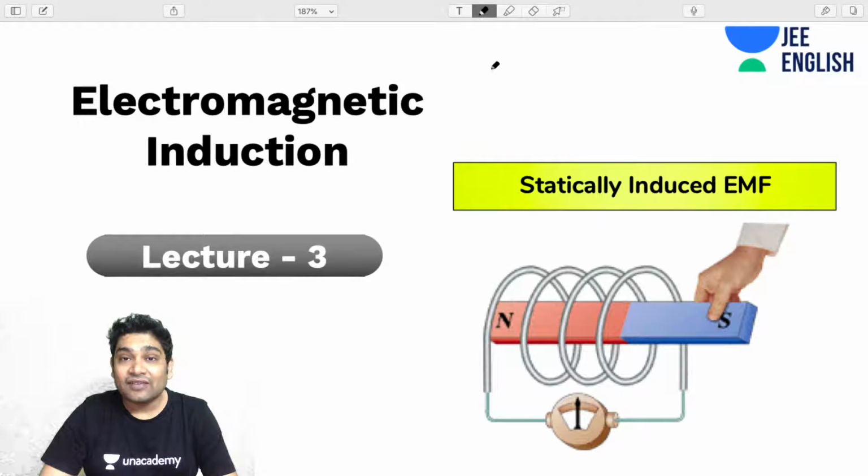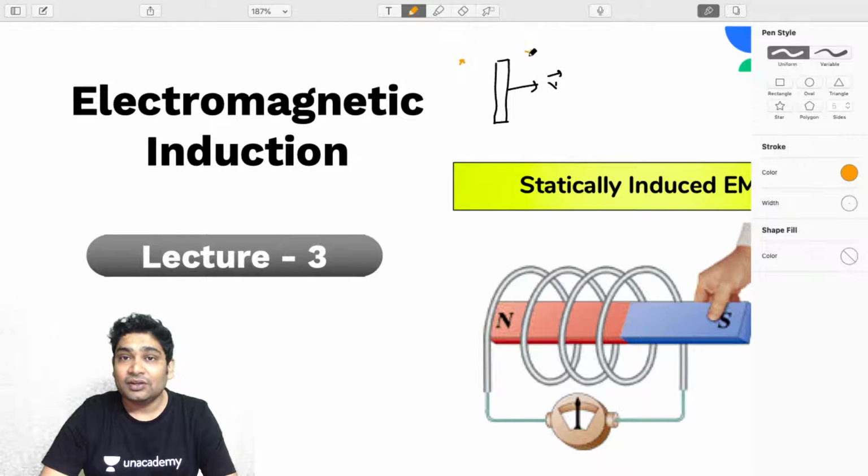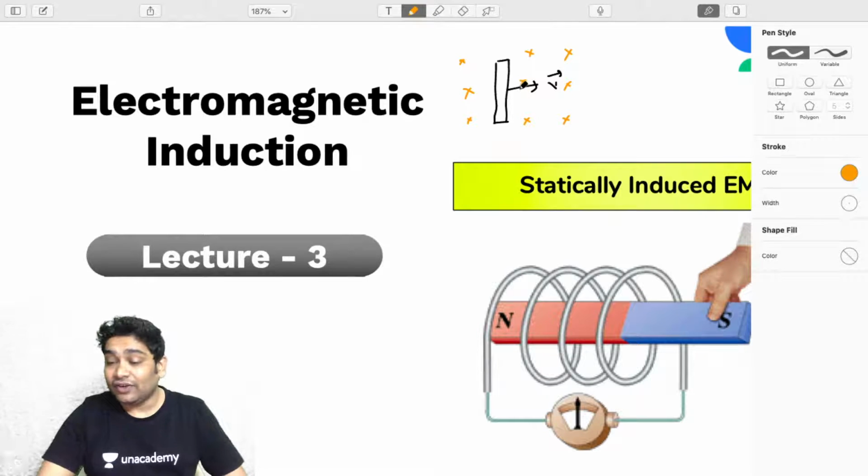So we realized whenever a conductor is placed in a magnetic field and whenever it is moving, all the constituent charges of the conductor are also moving, right? So when charges placed in a magnetic field start to move, they experience a force, which is given by Q V cross B. When these constituent charges of the conductor are moving, they are all feeling a force. However, most of the charges are fixed, they are not free to move. But in conductors, there are free electrons. Those free electrons can move.